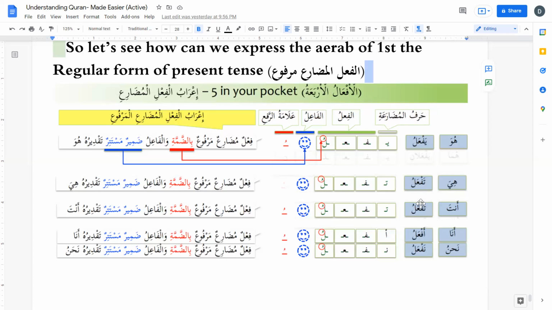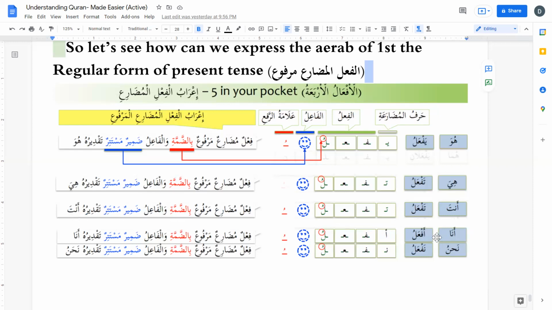And then taf'alu, the context will tell us whether it is the hiya form or the anta form. So again, taf'alu fi'l mudari' marfu' bid dhamma, fa'il mustatir taqdiruhu anta.